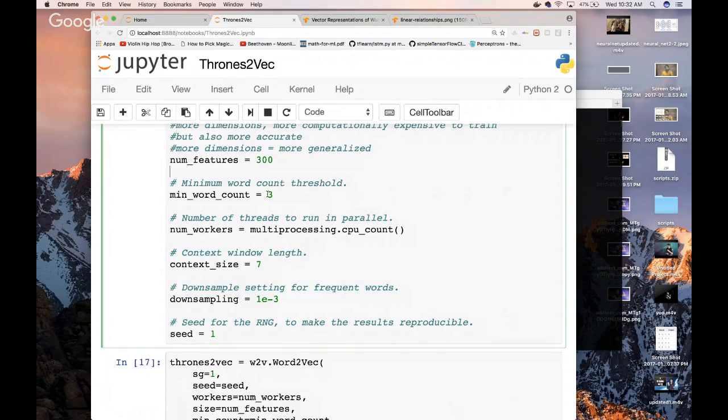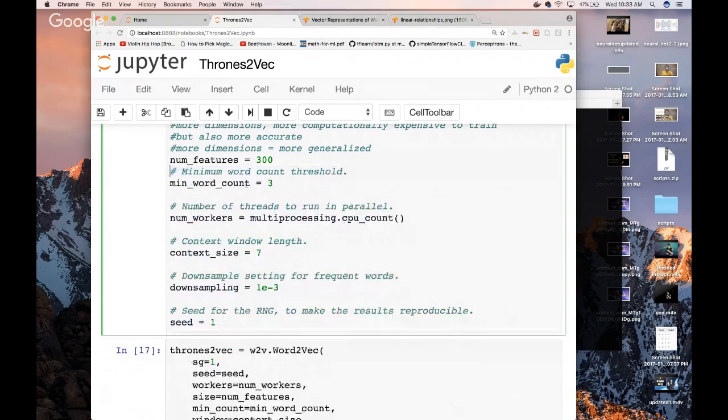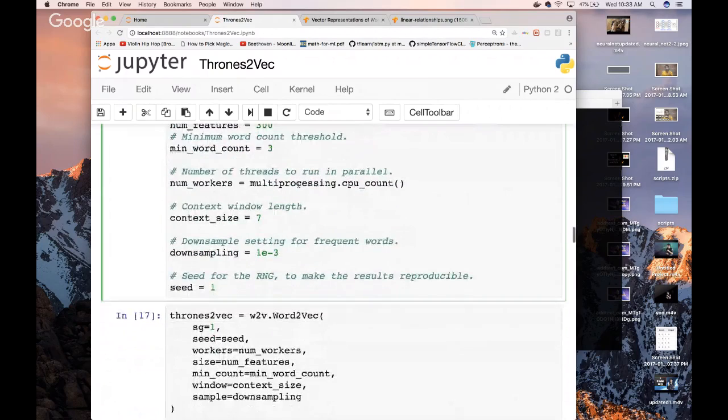In TensorFlow we use the word tensor because a tensor is an n-dimensional array of numbers. So a vector is a type of tensor. This doesn't really belong here, I'm just saying this right now. Vector is a type of tensor. Okay, then the number of threads to run in parallel. This is where that multiprocessing library that we imported comes into play.